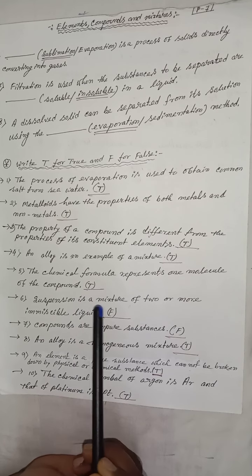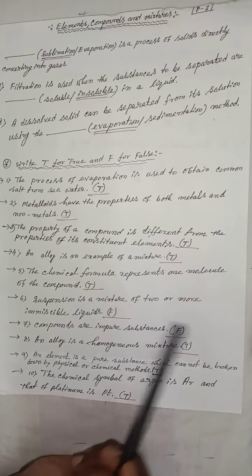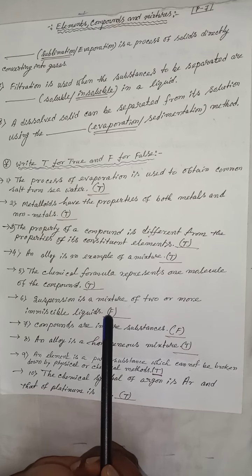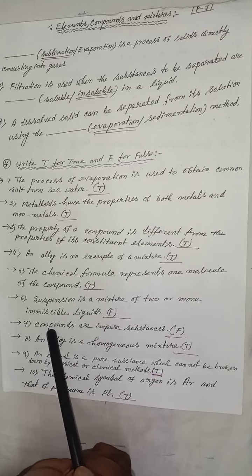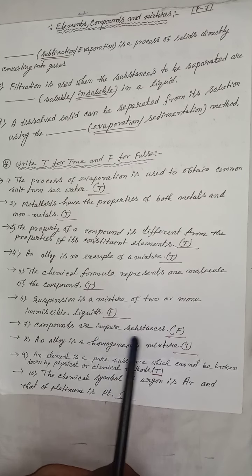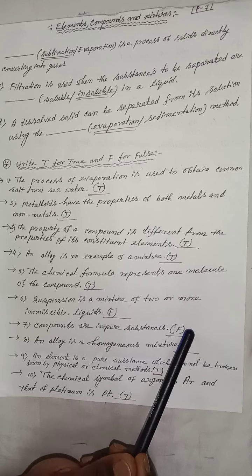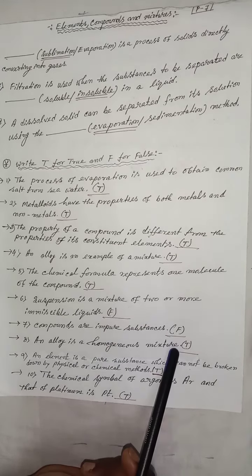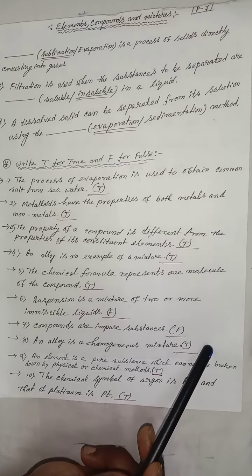Suspension is a mixture of two or more immiscible liquids. F for false. Compounds are impure substances. F for false. An alloy is a homogeneous mixture. T for true.